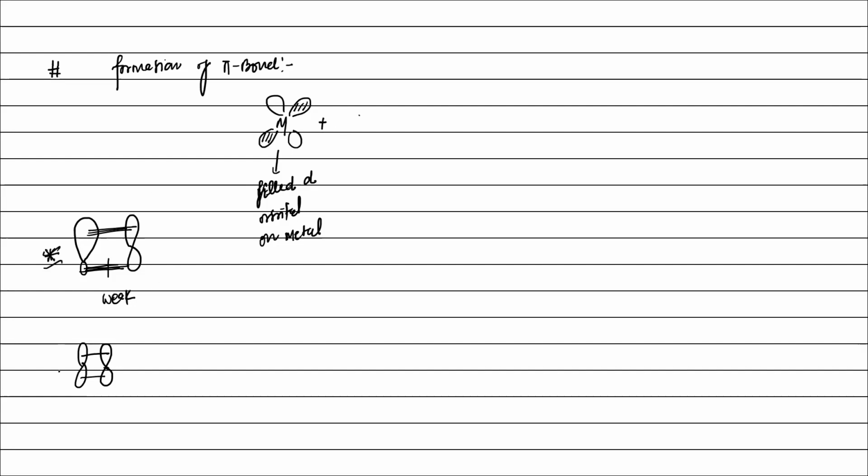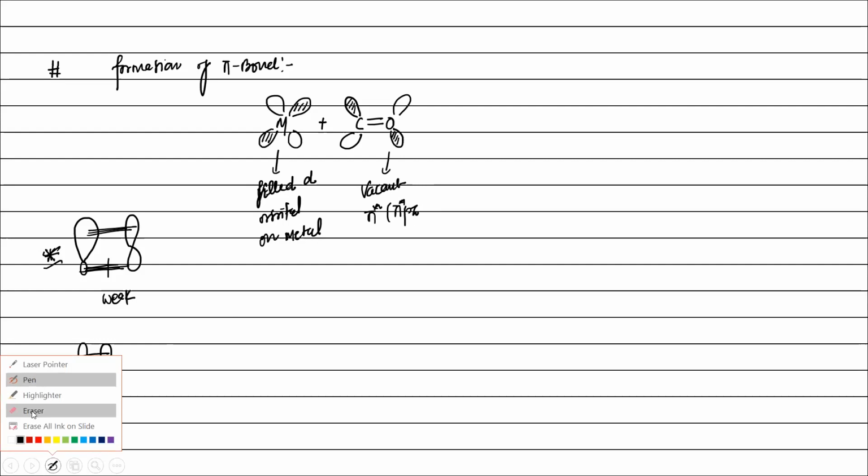Yes, sir. So, carbon monoxide has the backbonding pi star orbital, like this. This is the backbonding pi star, either pi star 2pz or 2px, 2py, whatever name you want.